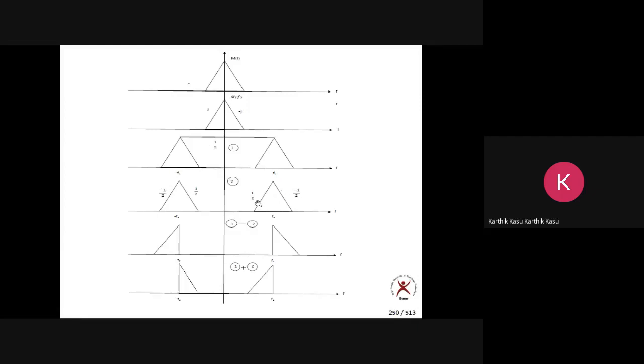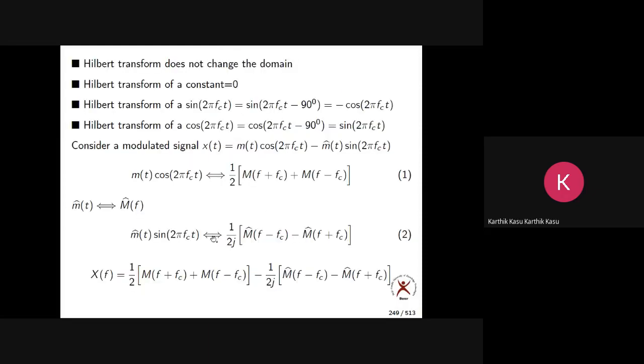Now here what have we done? We have taken equation 1 minus equation 2. Equation 1, this, minus equation 2 is this. Agreed or not?